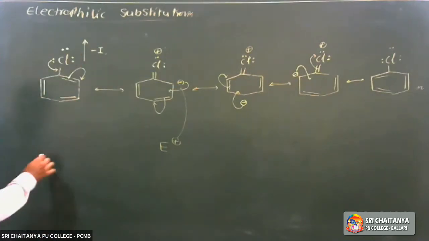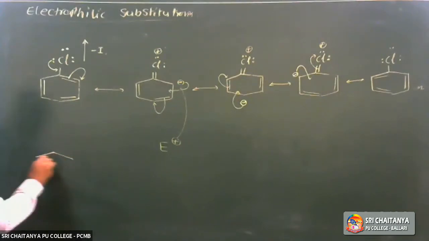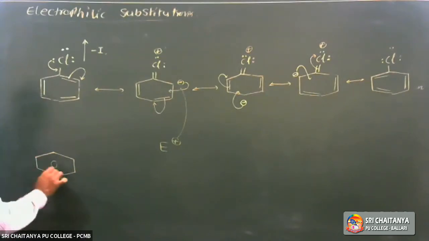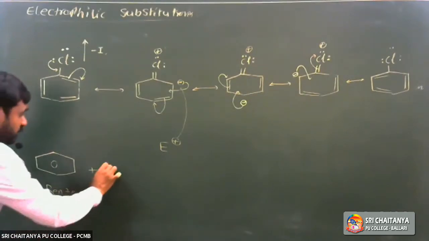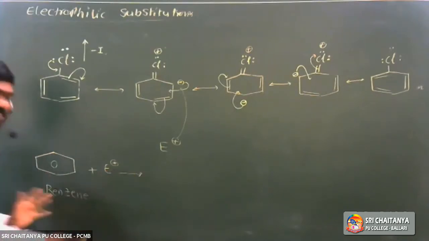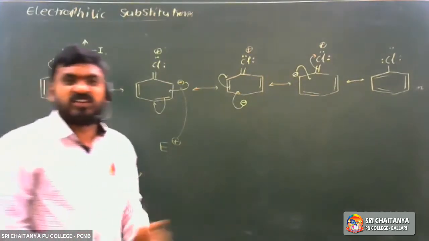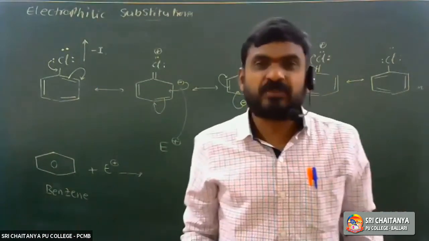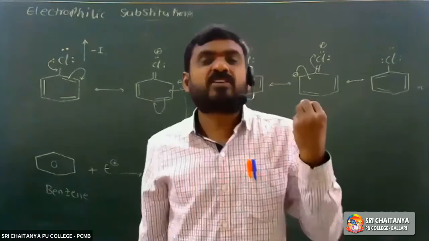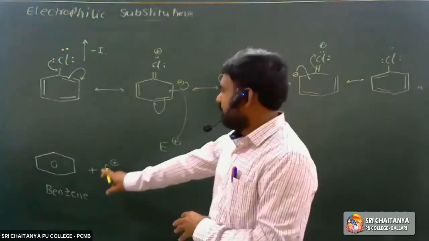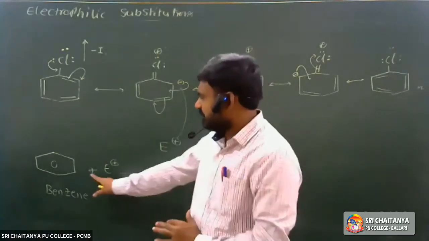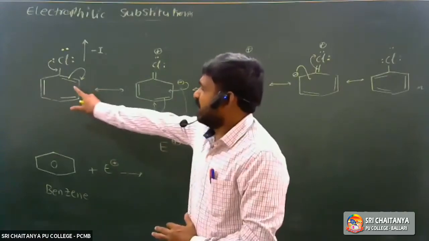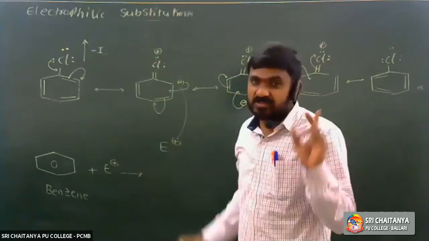Okay. So what are the characteristic properties of benzene? Benzene undergoes electrophilic substitution reactions. Characteristic properties of benzene are electrophilic substitution reactions: nitration, halogenation meaning chlorination, sulfonation, Friedel-Crafts alkylation reaction, Friedel-Crafts acylation reaction. These are all examples of electrophilic substitution reactions. Next, haloarenes also undergo electrophilic substitution reactions.